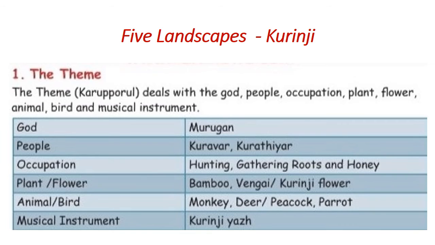The theme. Each and every Thinai has its own theme, or Karupporul. The theme deals with God, people, occupation, plant, flower, animal, bird and musical instrument. Let us see about the Kurinji theme. God is Murugan. People are called Kuravar and Kuratiyar. Their occupation is hunting. They gather roots, honey and dry leaves. Plant is bamboo and vengai. Flower is kurinji. Animals are monkey and deer. Birds are peacock and parrot. Their musical instrument is kurinjiyal.